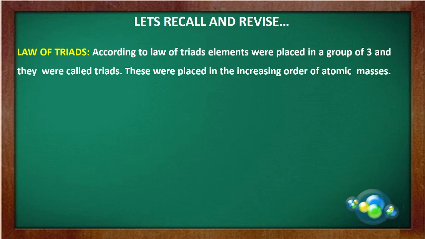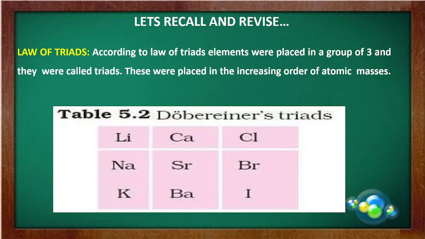Then what was the first method of classification? The first method of classification was done by Dobereiner. The full name was Johann Dobereiner. He was a German scientist, and in the early 1800s, means 1801 to 1810, he was the first to consider the idea of trends among the properties of elements. And by around 1830 or 1840, he noted that there is a similarity between the physical and the chemical properties of different groups of three elements. He named these groups of three elements as triads.